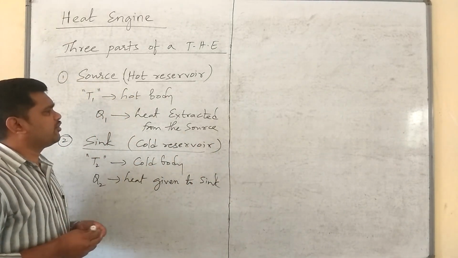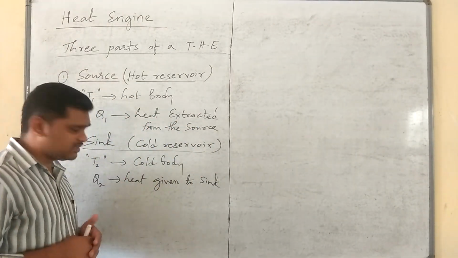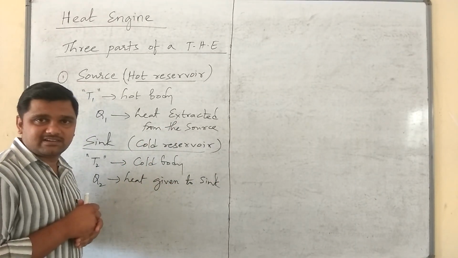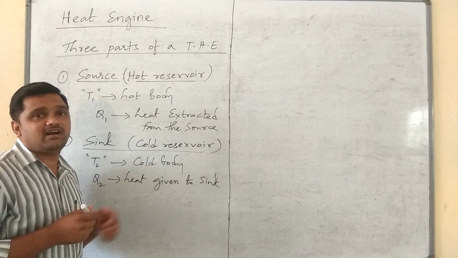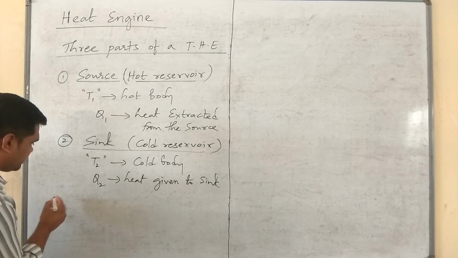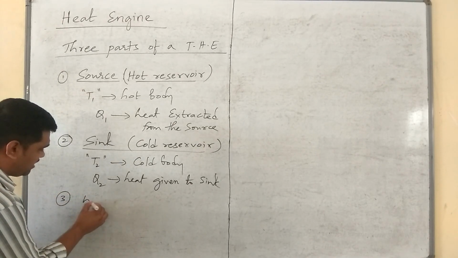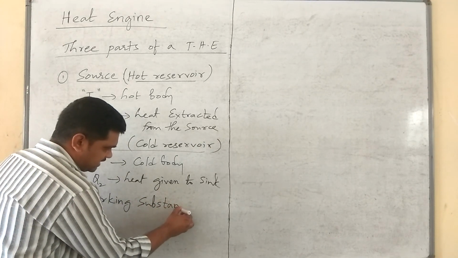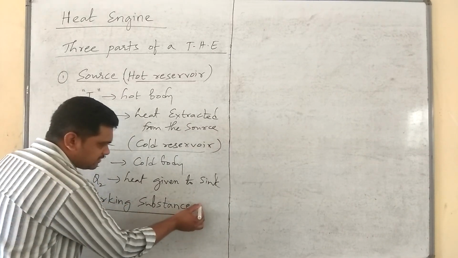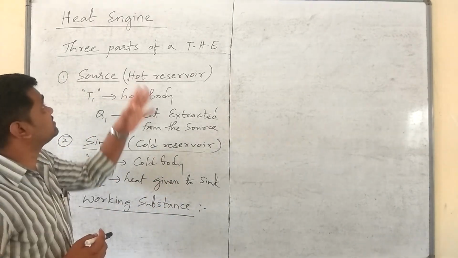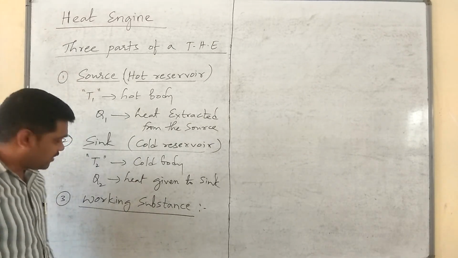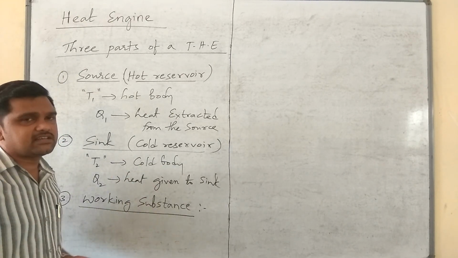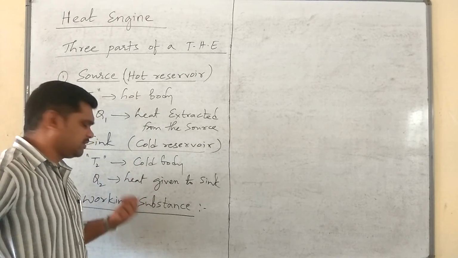Here I have written heat extracted from the source, heat given to the sink. Extracted by what and given by what? For that also we have one part in this typical heat engine. That very important part is said to be the working substance. Working substance is the most important part in case of any heat engine. There will be no fixed working substance. In case of a steam engine, steam is the working substance.